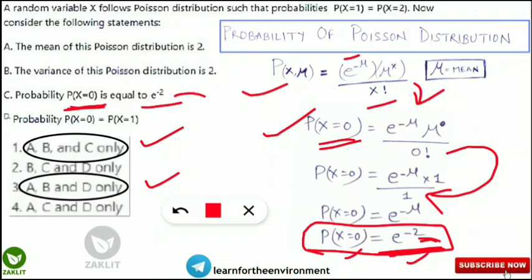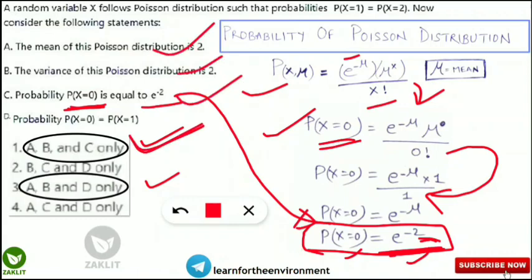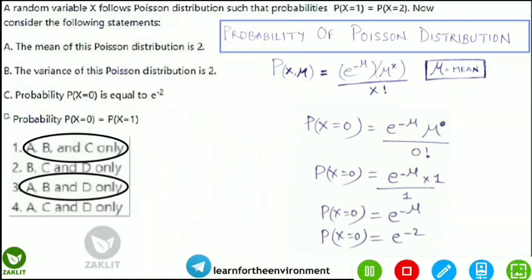That means 2 is the mu, the average which we have calculated. So this is the thing given in the third statement, that is C. So it is also correct. So A, B, C are correct. That means option 1 is our correct option, because D is given here. We will not consider that, no need to solve it, it would simply be a waste of time, because we have already got A, B and C as the only correct statements for this Poisson distribution.